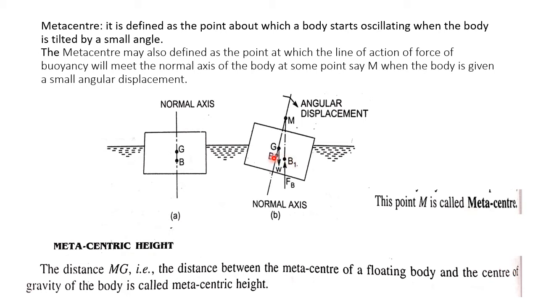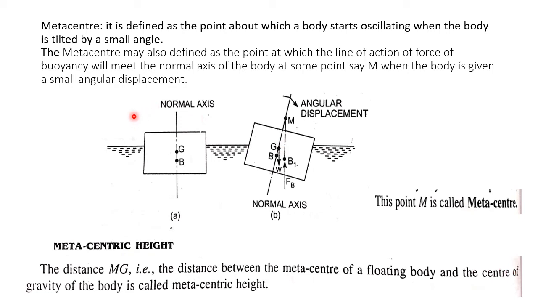Earlier, when the body was in equilibrium, the force of buoyancy Fb acted at this point, whereas W, the weight of the body, acts vertically downward through the center of gravity G, which is shown here.